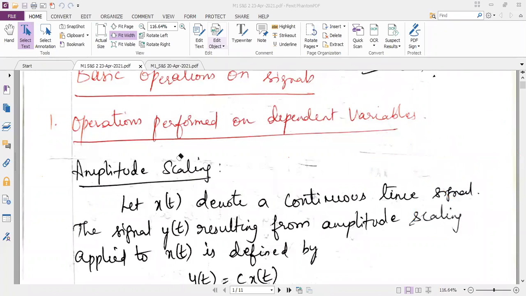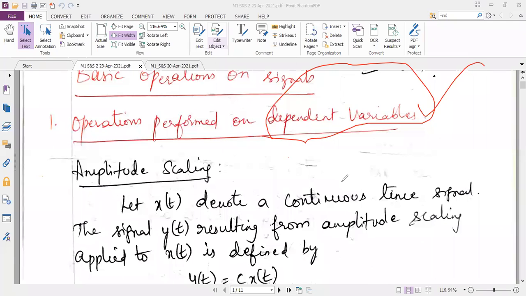Performing operations on the dependent variable is very easy. Please make a note in your notebook. Performing operations on the dependent variable is very easy compared to performing operations on the independent variable, which you may find difficult to analyze. It is always easy to perform operations on the dependent variable than the independent variable.